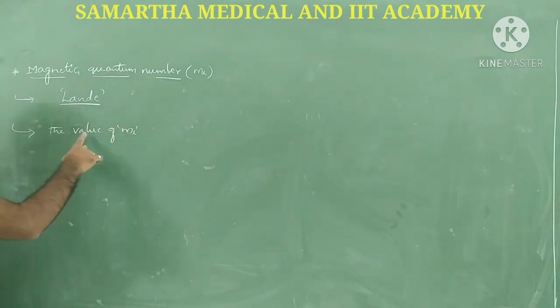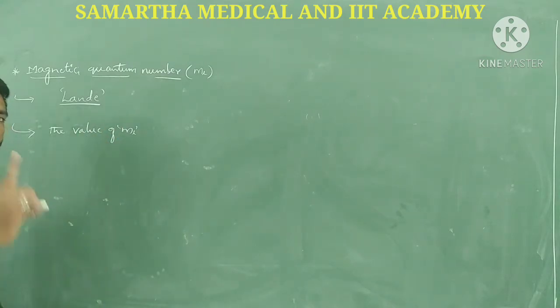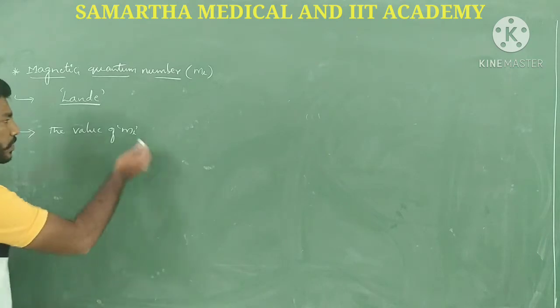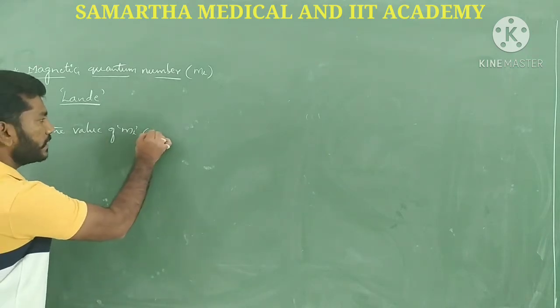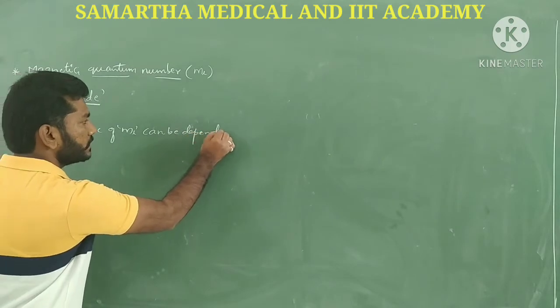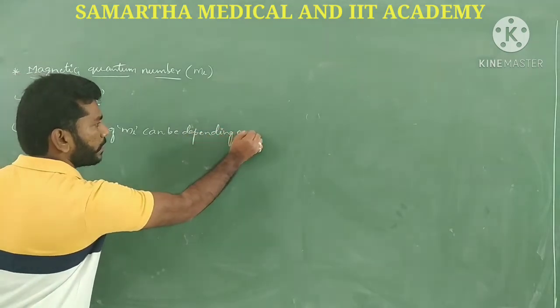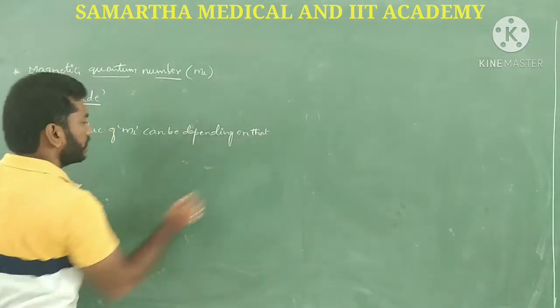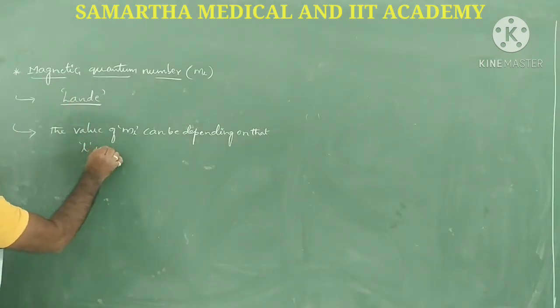The value of the magnetic quantum number depends on one particular factor, the L value.